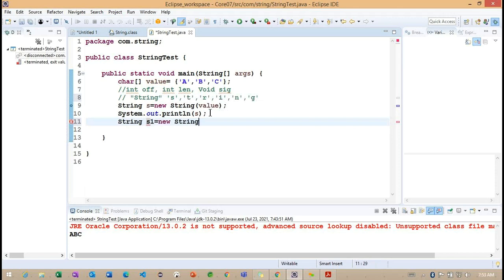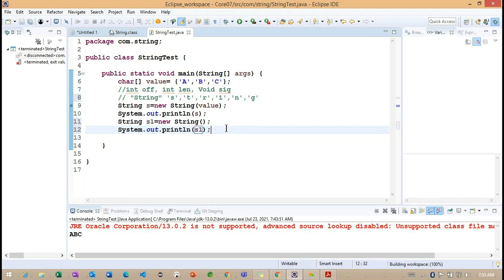The second one, now if you observe, String s1 is equal to new String, and here I'm not passing anything. If I call the second constructor here, I can define an empty string. Basically, if anything is available after this particular empty string, it has to print here.